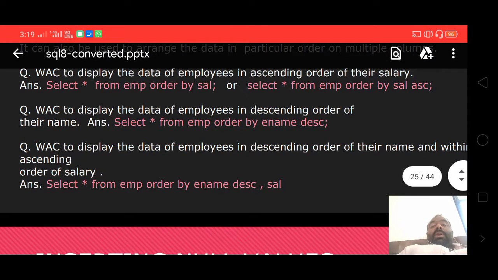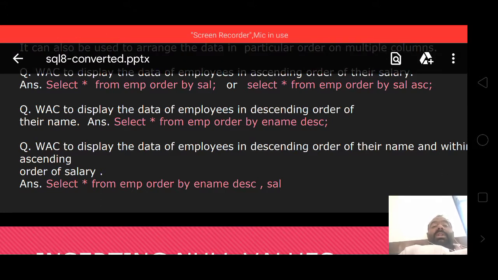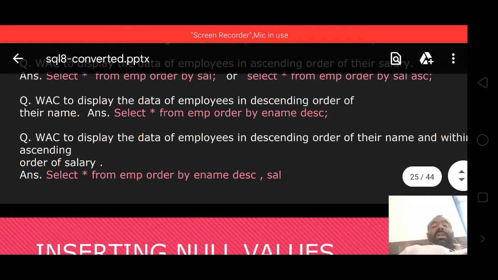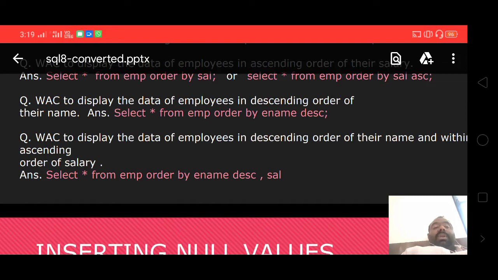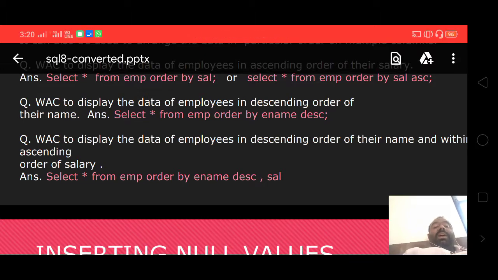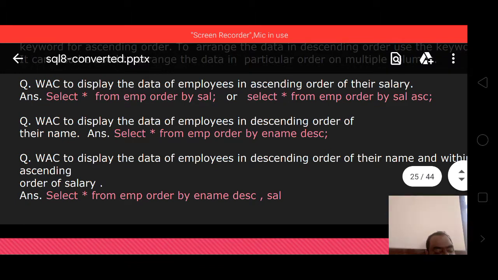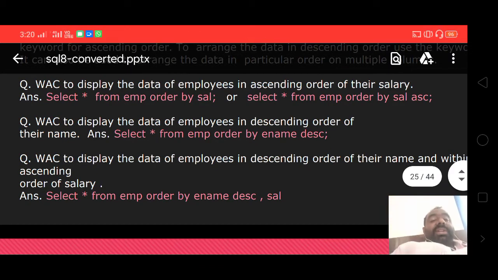Then write a command to display the data of employees in descending order of their names: select star from EMP order by ename DESC. Here you must write the descending keyword if you want descending order.